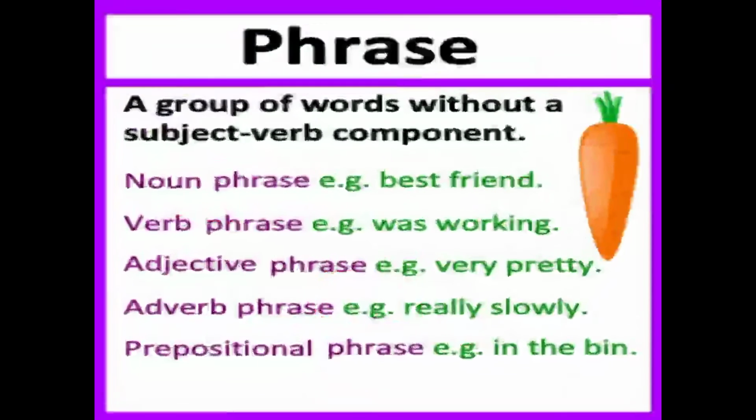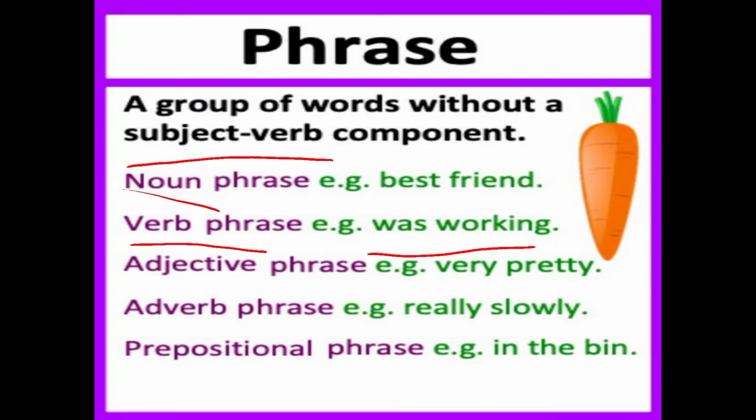Now come to the next thing: there are different types of phrases. As I have already told you, a phrase is a group of words and it will not have a subject and a verb. There are different kinds of phrases. Noun phrase, verb phrase: if any group of words does not have a subject and a verb, but plays the role of a noun, then it is a noun phrase. If it plays the role of a verb, then it is a verb phrase. You can look at "was working": one is a helping verb and the other is the main verb, so both come together.